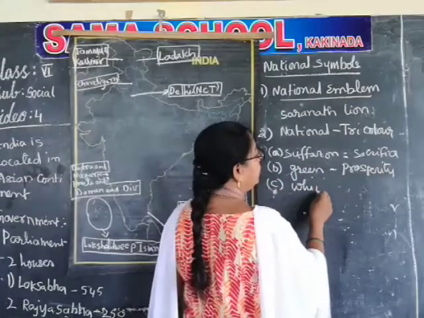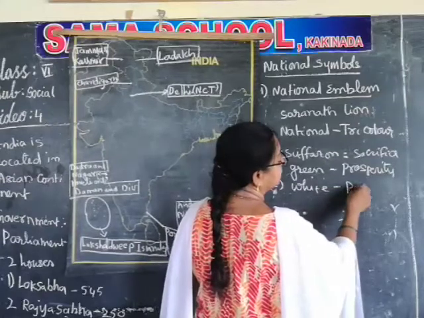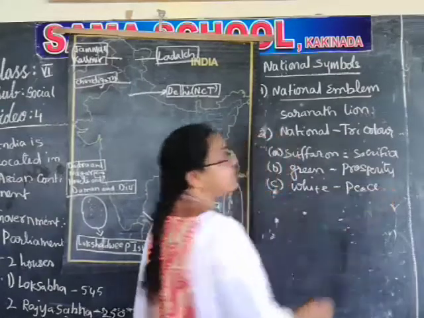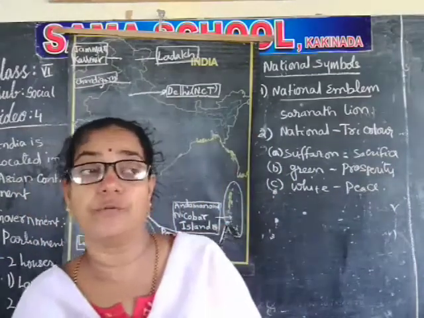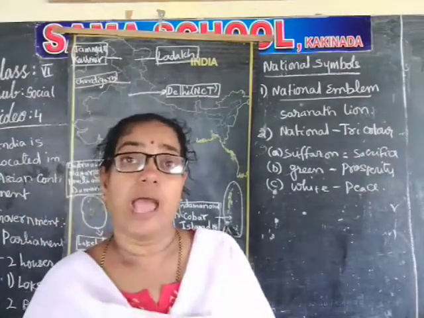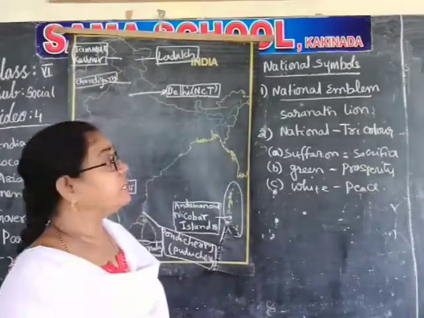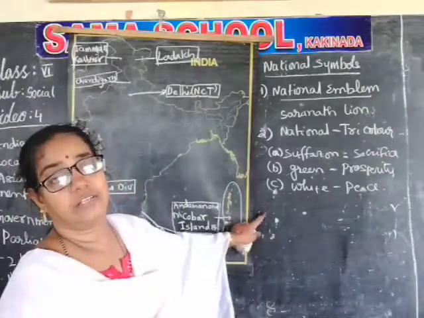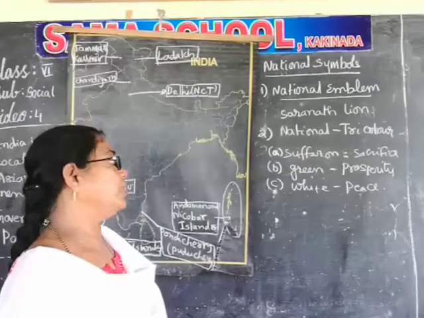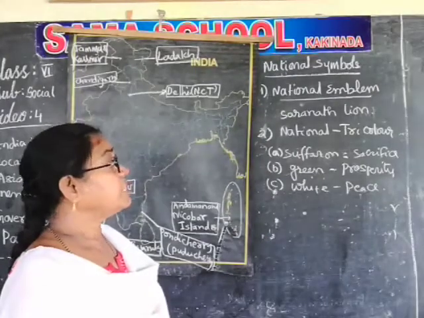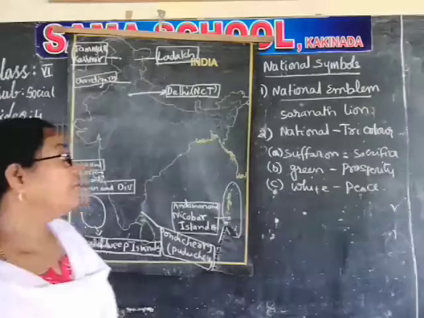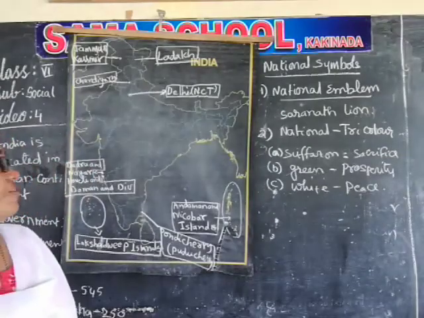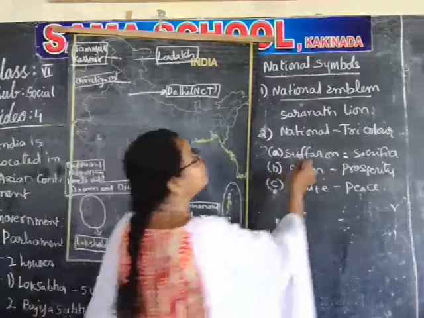White is meant for peace. These are the main ideals of the Indian rulers, the idea of the national government. That's why these colors are taken. So what are the colors? Saffron, green, white. The national flag is the tricolor flag, which has the three colors: saffron, green and white.